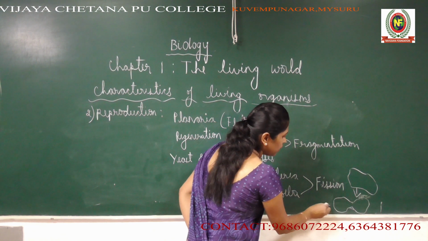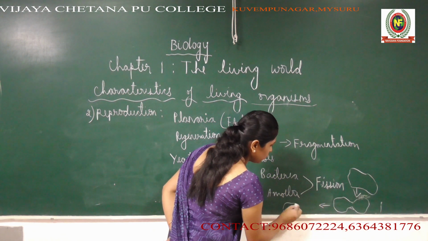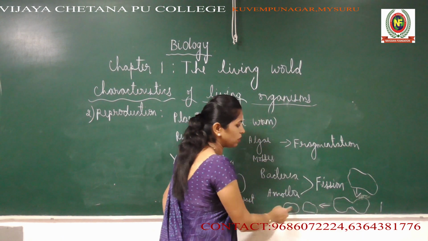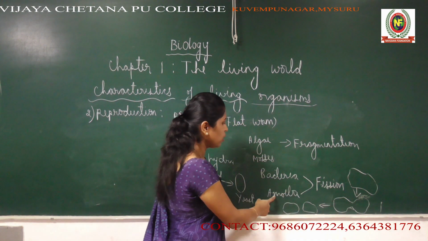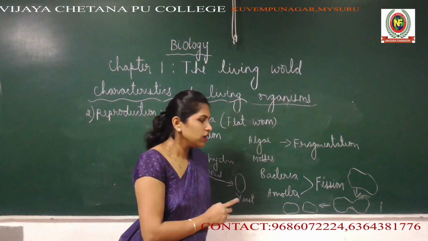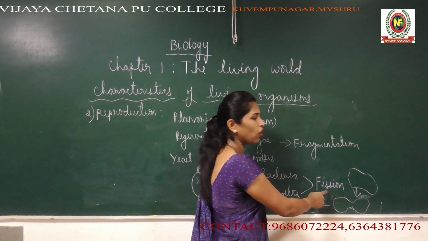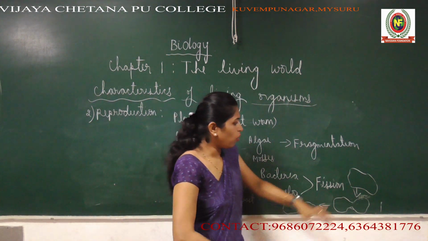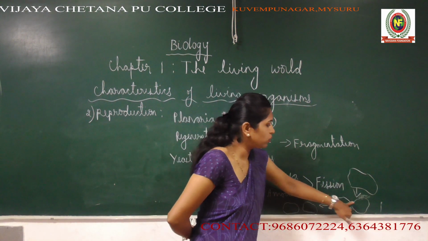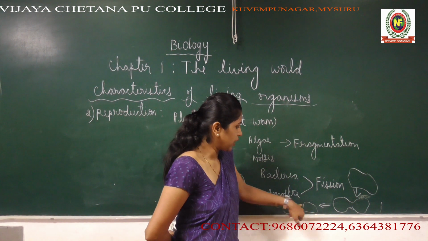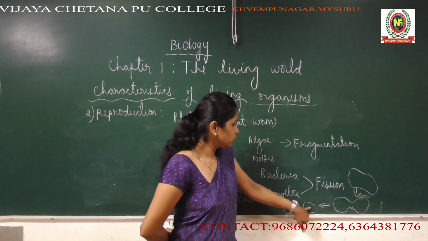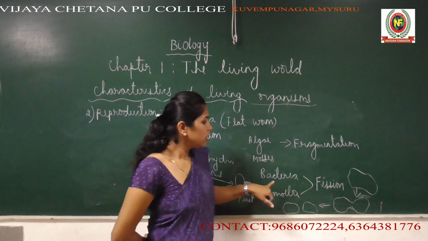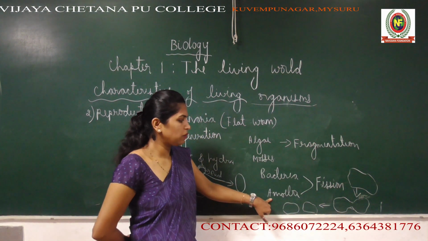Ultimately the whole body of the amoeba splits into two amoebas. This is how amoeba and bacteria reproduce. This is known as fission, or specifically binary fission, because a body gets divided into two new organisms. So this is another type of reproduction, known as fission, which happens in bacteria and amoeba.